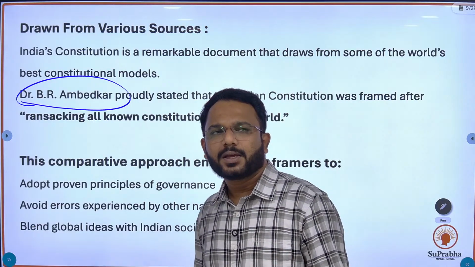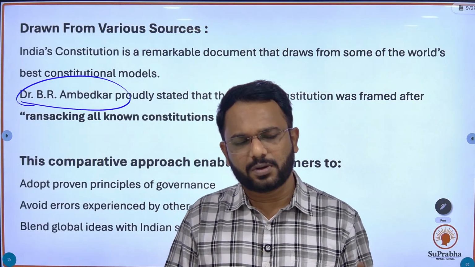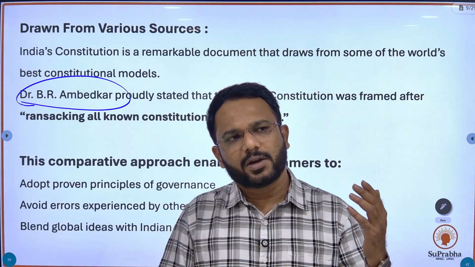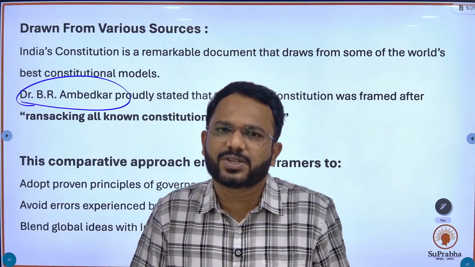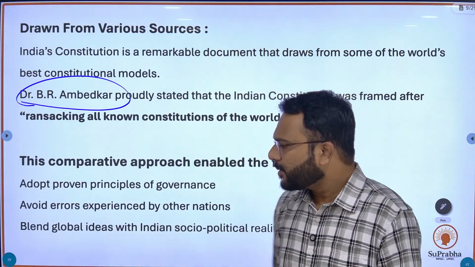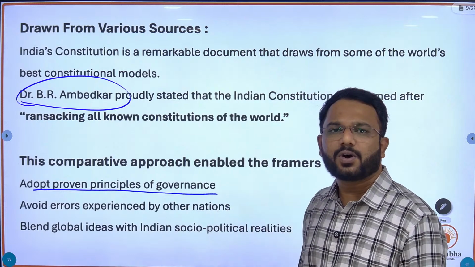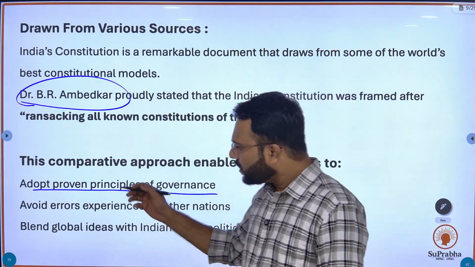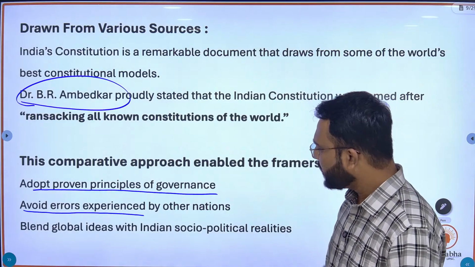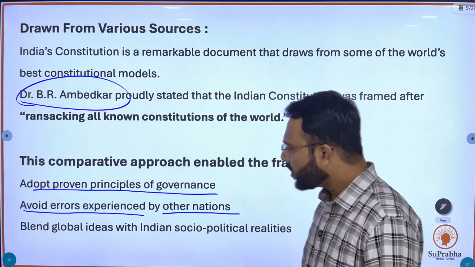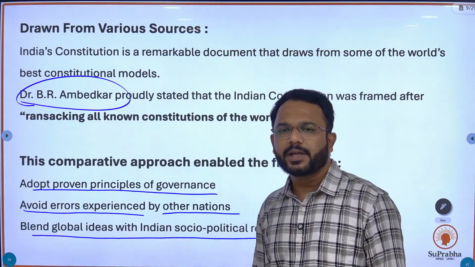Now you might think why they went through all these sources, like various other nations' constitutions and various acts of our British Raj. So that they could adopt the proven principles of governance, avoid errors experienced by other nations, and blend global ideas with Indian social and political realities.